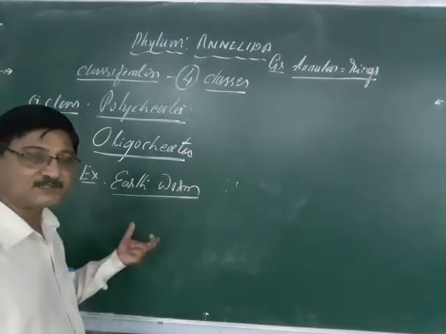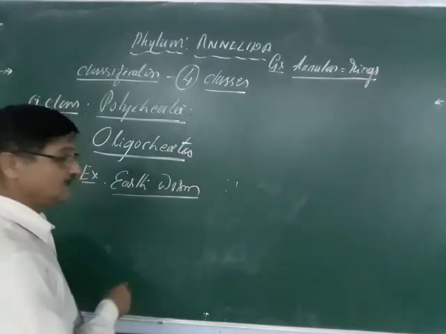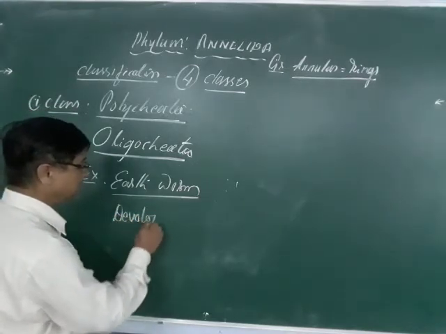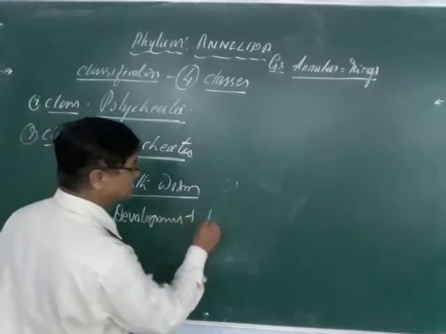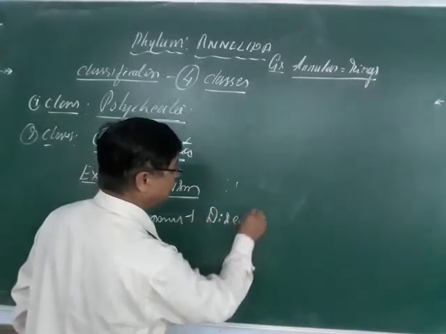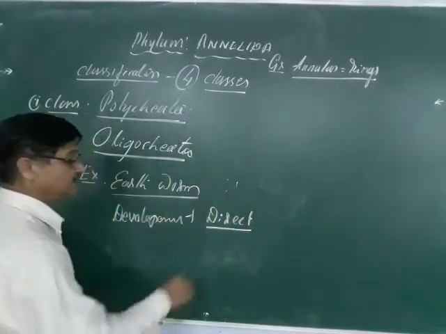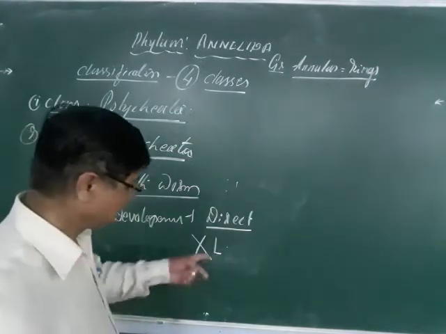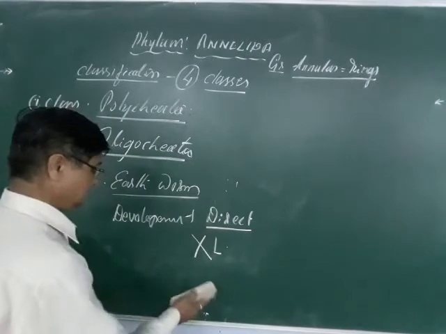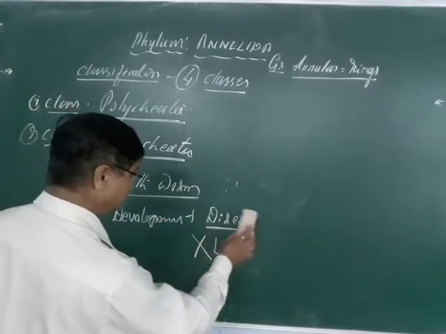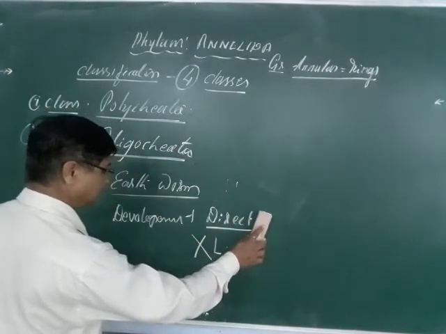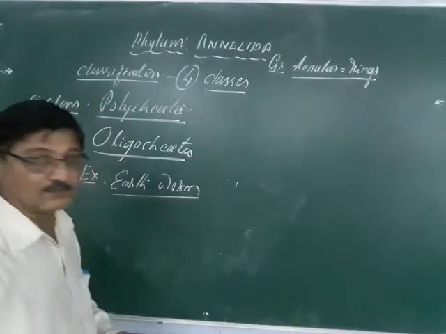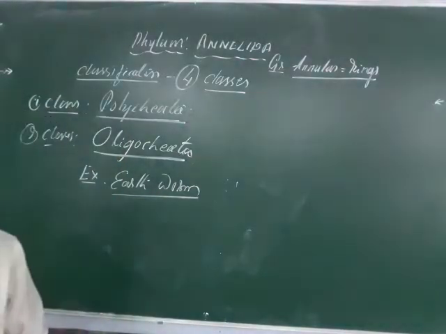eggs in cocoons, and they develop into small animals. But here the development is direct. What does direct development mean? There is no larva, because here the sexes are united, but development is direct. Because of that, there is no larva. A typical example is the earthworm.